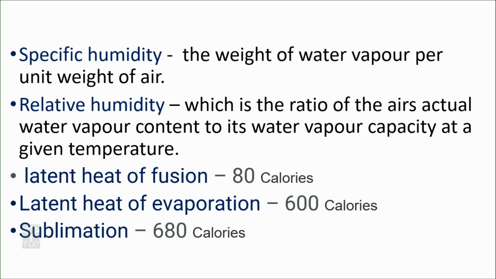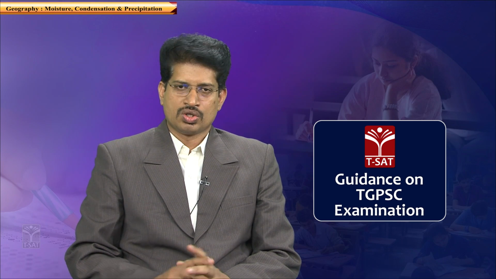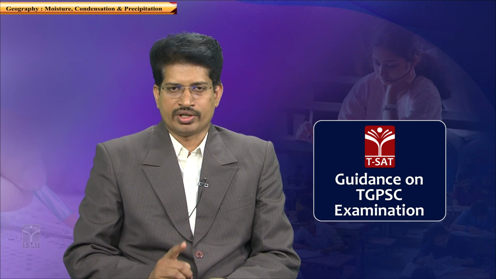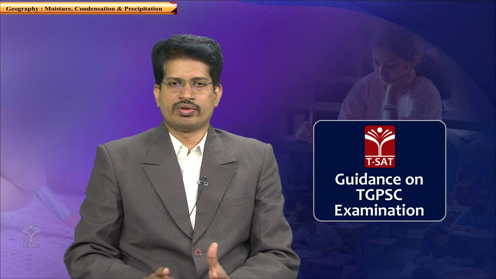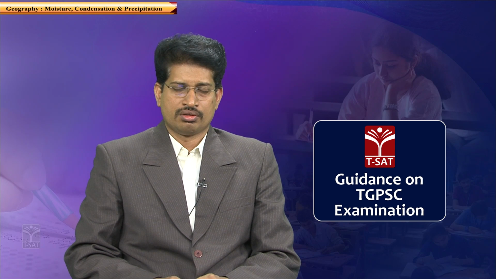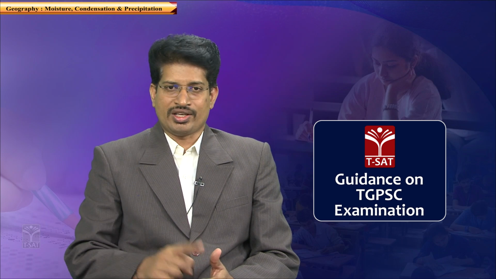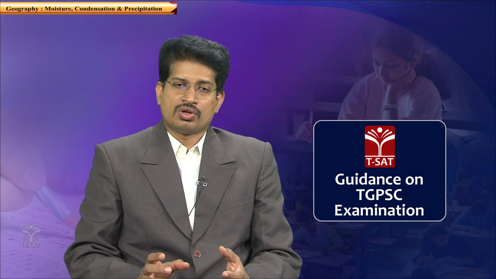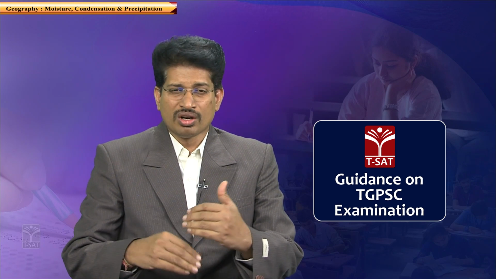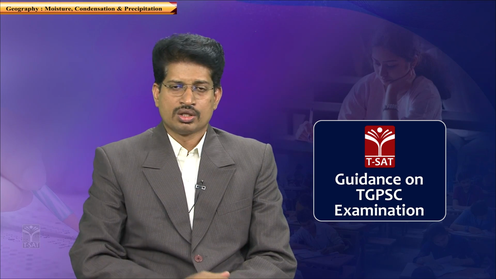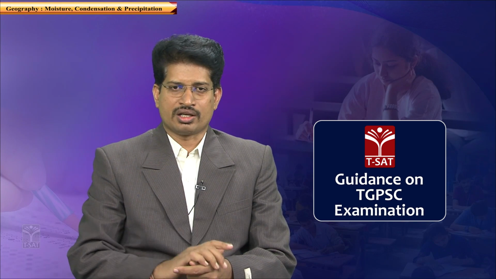So, the latent heat of fusion means the amount of heat being absorbed by ice to change from solid state to liquid is known as latent heat of fusion. When it is changing from solid to liquid, it requires 80 calories of heat energy. Whereas 1 gram of water, to convert into ice, needs to release heat back. The amount released by 1 gram of water to convert into solid ice is 80 calories.